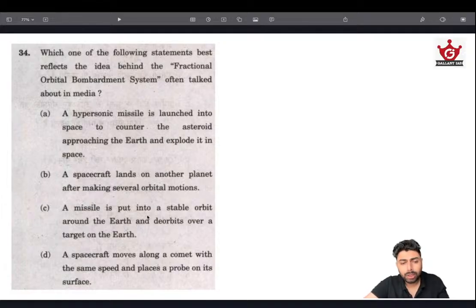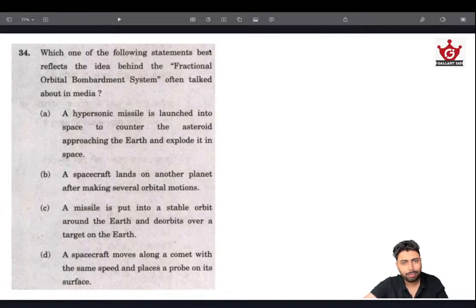A missile is put into a stable orbit around the Earth and deorbits over a target on Earth. Since it's a missile, the bombardment part is taken care of. Put into a stable orbit, okay, and deorbits over a target on Earth. Meaning that it doesn't necessarily complete the orbit and it deorbits. Meaning that the orbit is not full and most likely it will be fractional. This ticks both of the keywords.